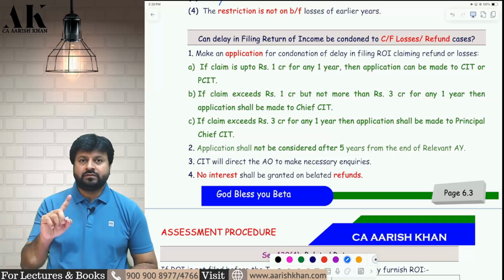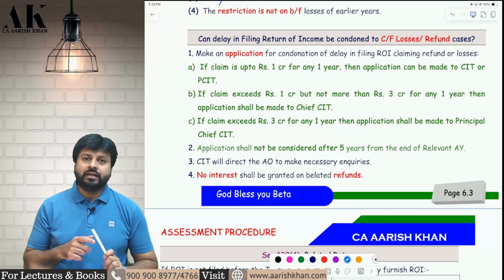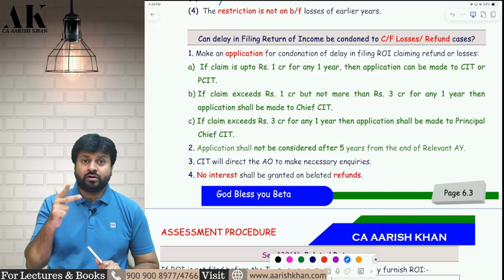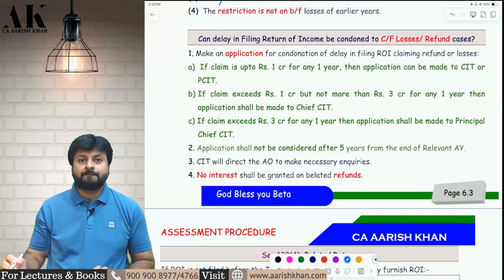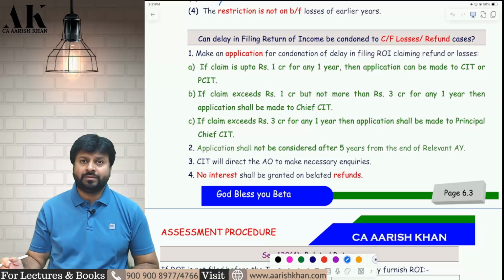So what is the limit? First of all, let me explain the logic behind this particular circular. This circular talks about the case where there is a loss or a refund, and you are not able to file the return on time. Then you can make an application to the respective authority for condonation of delay, and they will allow you to carry forward the loss. They will allow you to get the refund back.